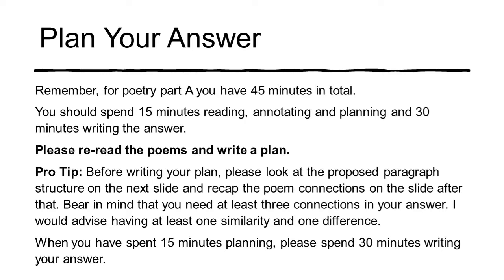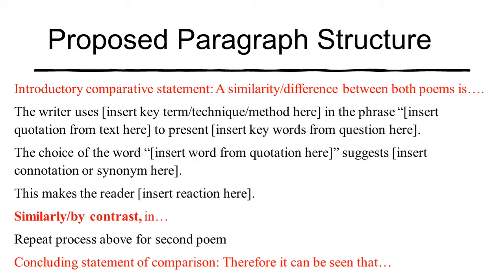So I'm going to go through the next 2 slides now. This is the proposed paragraph structure. You always start off with an introductory comparative statement, so a similarity or a difference between both poems. Then you go straight into your 3-sentence paragraph. We've talked about those quite a bit: the writer uses something in the phrase something to present something. The choice of the word something suggests something, so then you're inserting a connotation or synonym. This makes the reader feel, and then you insert the reader reaction. Similarly, or by contrast, in, and then you talk about the second poem, and you just repeat the above process.